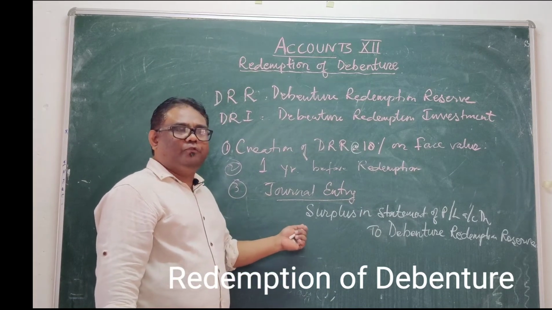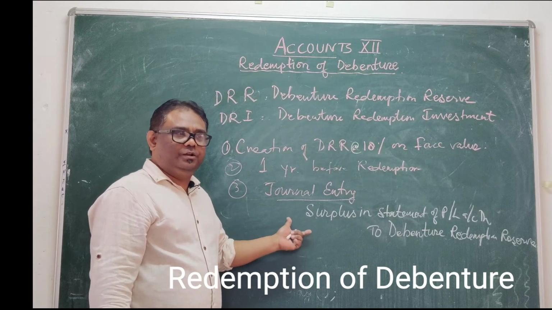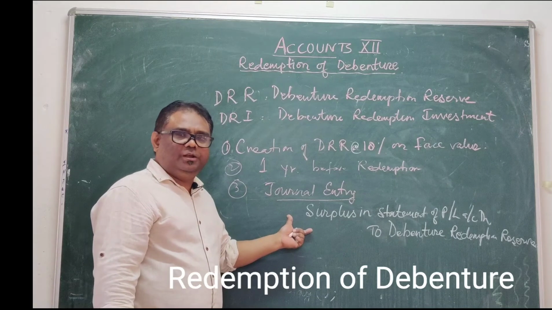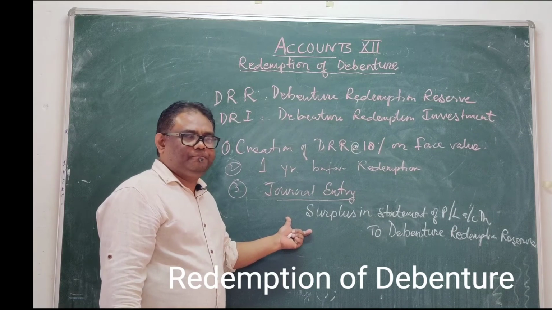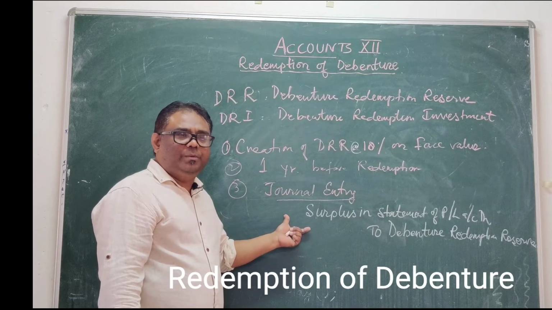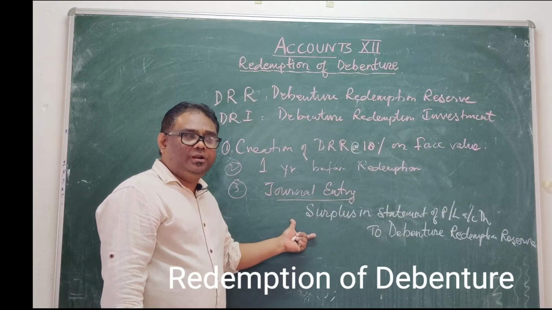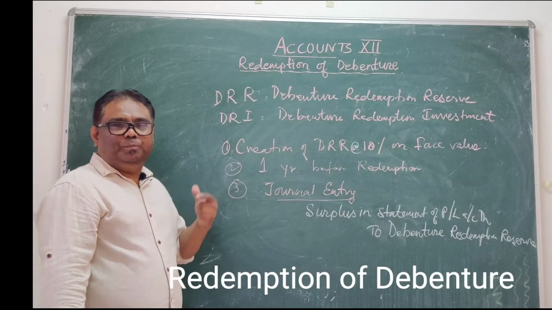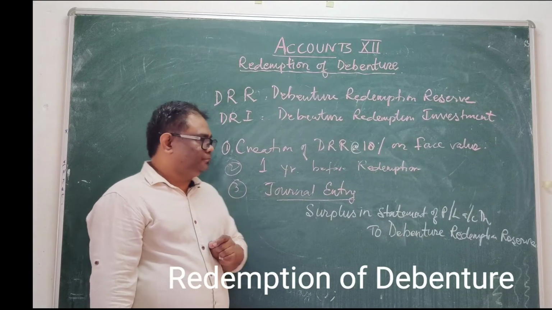This is created at the beginning of the year of debenture redemption, in which the debentures are redeemed, or it may be specified in the question. Otherwise, the date of creation is one year before the redemption, that is, at the beginning of the year in which the debentures are redeemed.